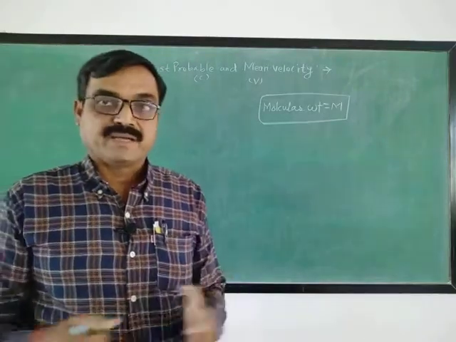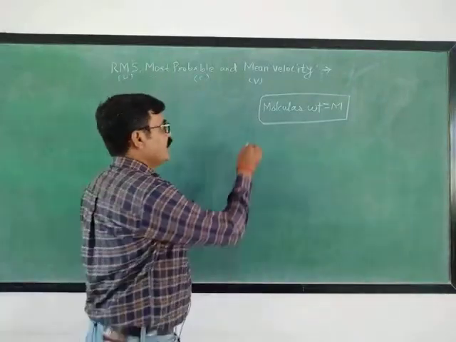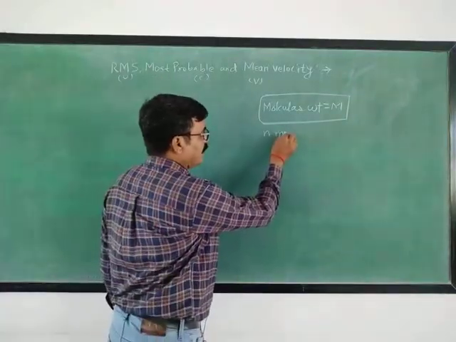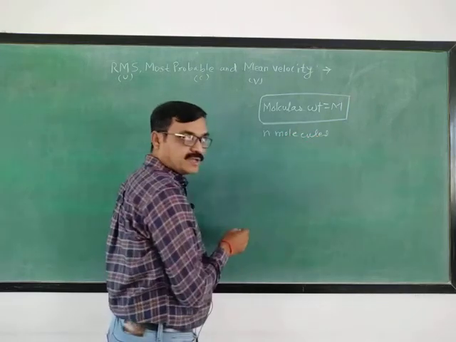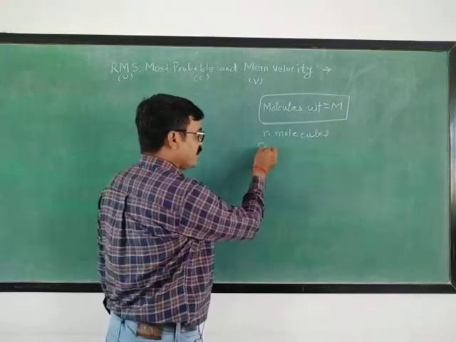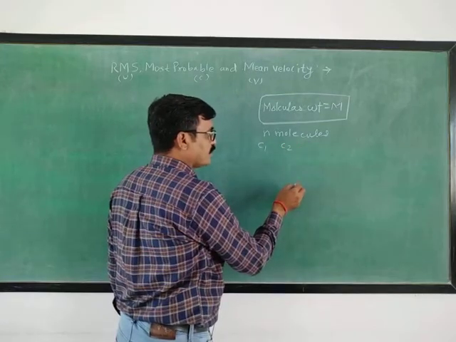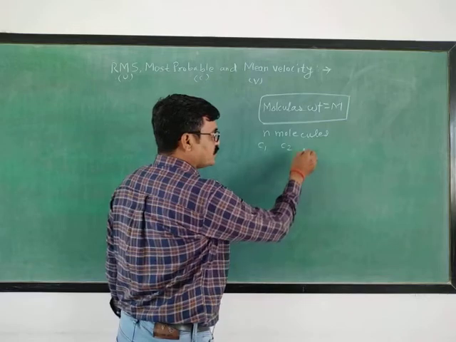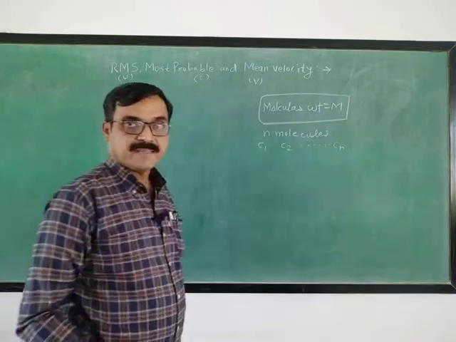is not taken. Let me assume n number of gaseous molecules are there. The first molecule has velocity c1, the second molecule has velocity c2, and in this way the last molecule has velocity cn.